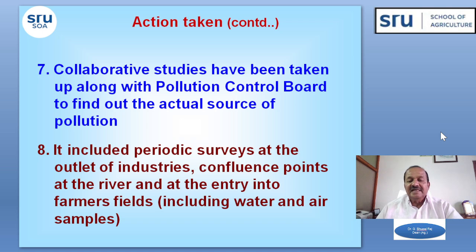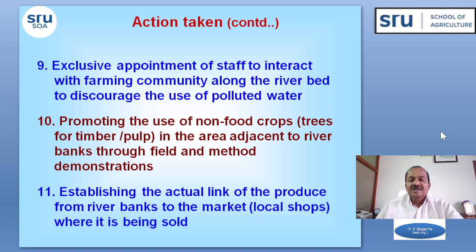So it included periodic surveys at the outlet of the industries, sampling points at the river, and the entry into the farmers' fields, including water and air samples. It is suggested to appoint exclusive staff to interact with the farming community along the riverbed to discourage the use of this polluted water, and to promote non-food crops like trees for timber and pulp, the different types of agroforestry crops in the area adjacent to the river banks, through field and method demonstrations.